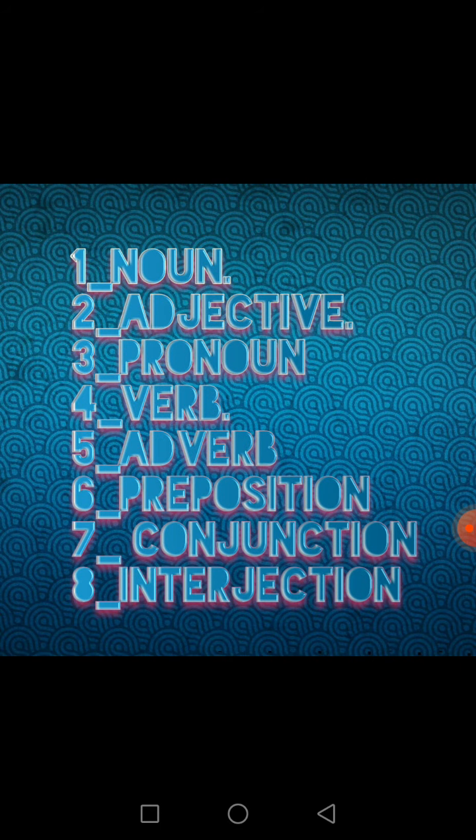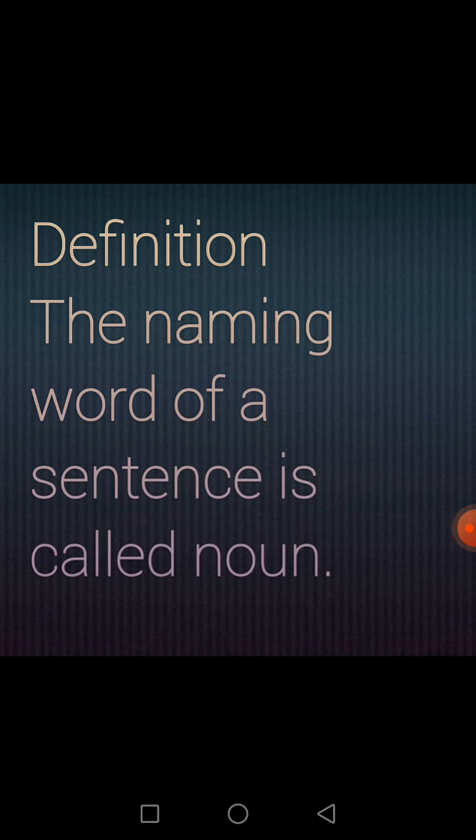Guys, these are majorly 8 kinds. First of all, noun, adjective, pronoun, verb, adverb, preposition, conjunction, and interjection. First of all, we will discuss a noun. If we define it, the naming word of a sentence is called a noun. For example, if in any sentence, any name of a person, place, or thing is seen, or something is told about them, then we will say that is a noun.